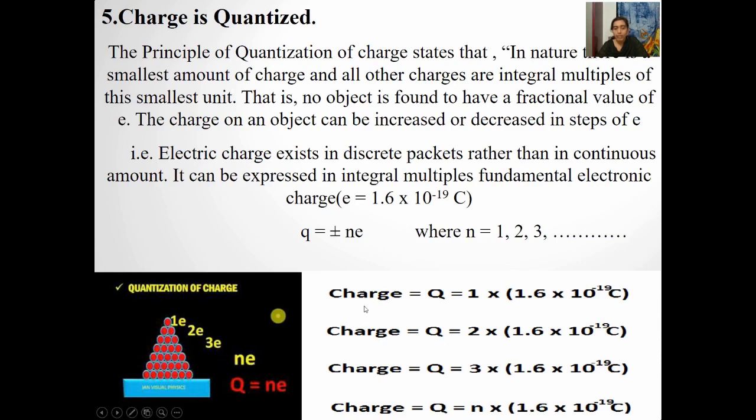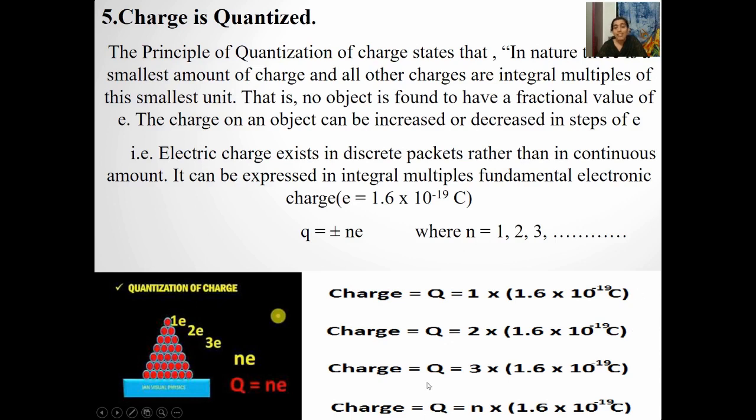So the charge value will be Q equal to 1 into 1.6 into 10 to the power of minus 19 coulomb, because this is the value of the basic unit. The next charge value which can exist in nature will be 2 into 1.6 into 10 to the power of minus 19 coulomb.